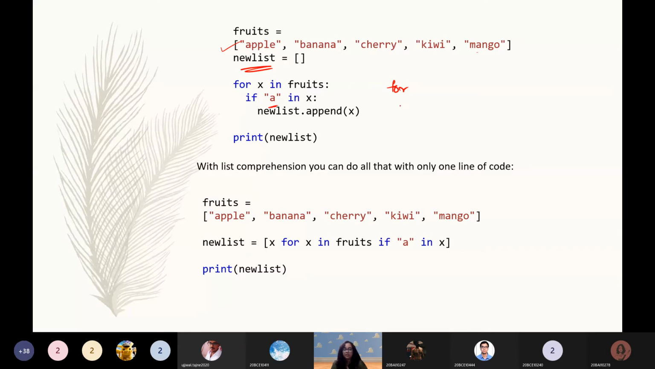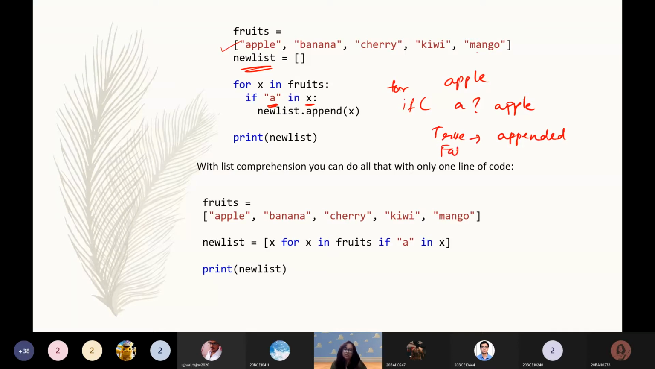Next, what are we doing? We are again writing an if, because the traversal is not enough to meet our condition. We need something that will satisfy our condition as well. So then again we are writing an if, that if the letter A is present in X. So what is X over here? X is the first element, which is apple. So it is checking, is A present in apple? If it is true, it is appended to the new list.